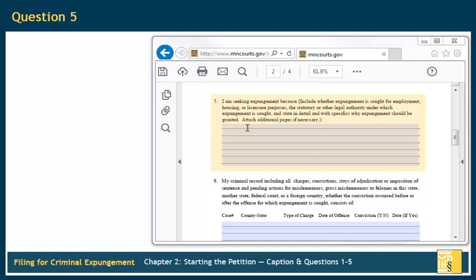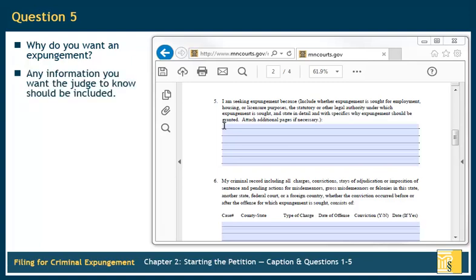Question number 5 asks why you want an expungement. This question is very important. When you ask for an expungement, the judge must decide whether the benefit to you in having the case expunged is greater than the interests of the public and public safety. The judge doesn't know how the expungement will help you unless you tell them. You should explain all of the reasons you need an expungement in your forms. The judge will read your answer carefully. Any information you want the judge to know should be included in your answer.